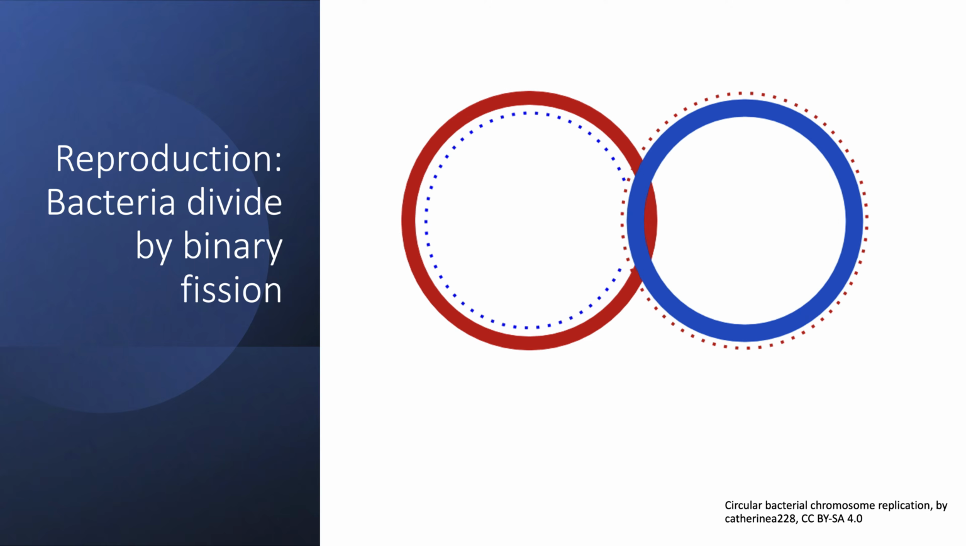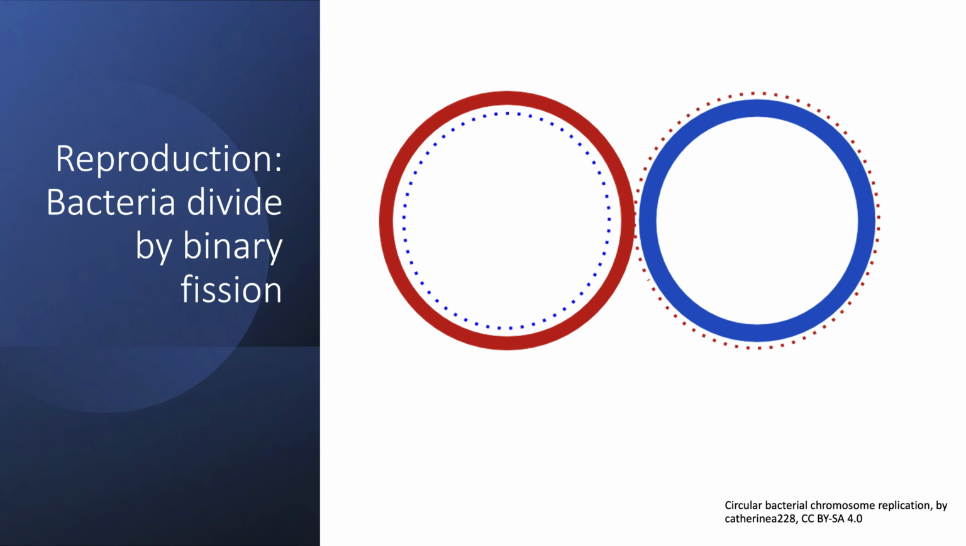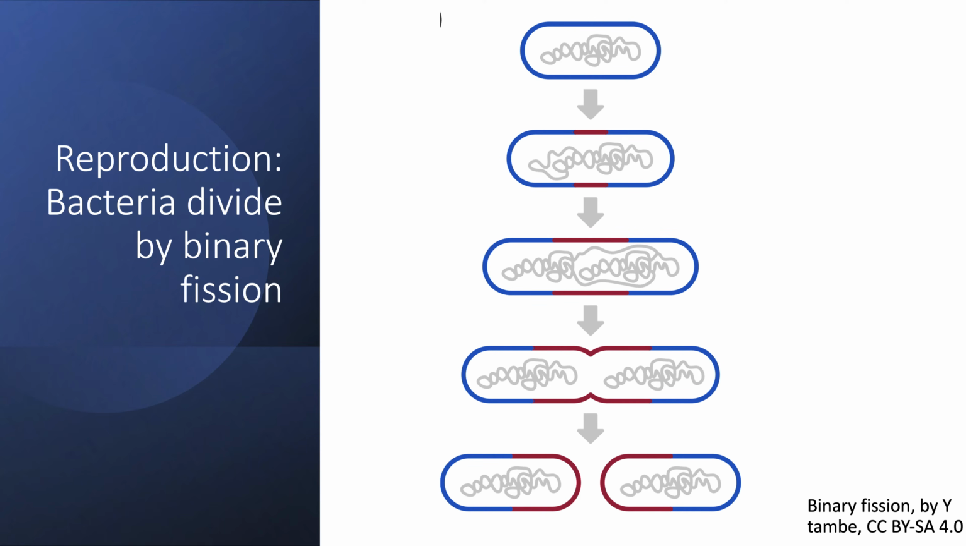This is just an animated GIF showing chromosome replication in bacteria. And then the two copies of the chromosome are pulled to opposite sides of the cell. This is essential because each daughter cell needs a complete genome. The cell then forms a cell wall in the center and finally divides into two cells. Archaea do something similar, although the details of this process are different.